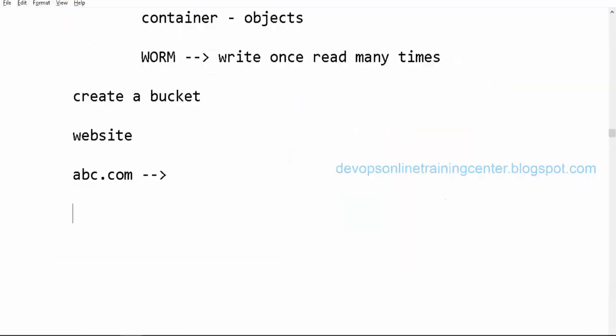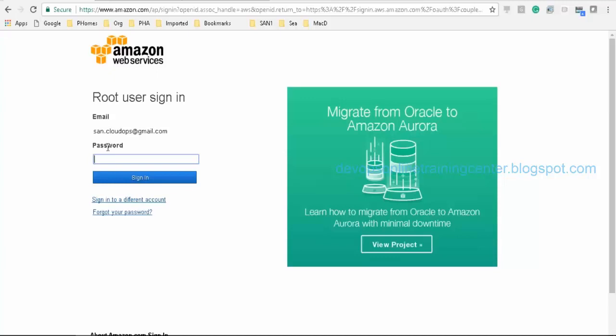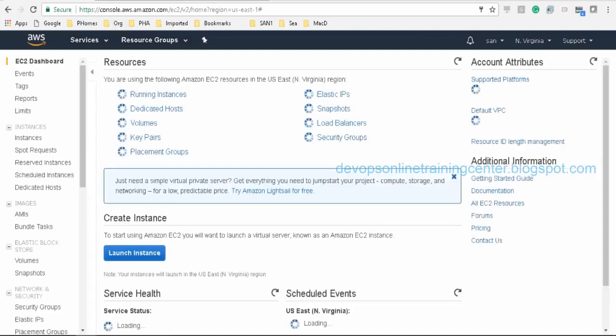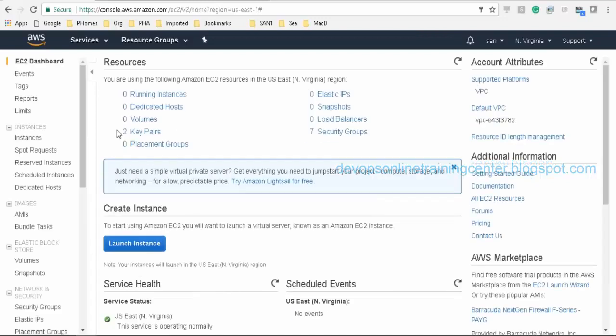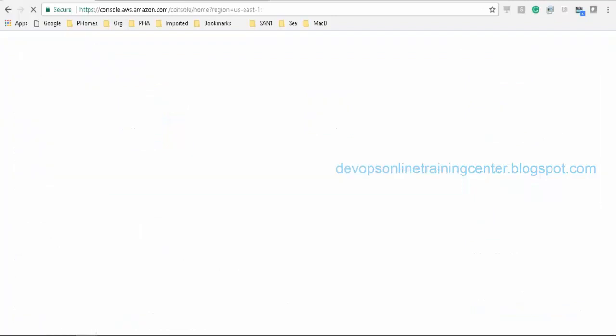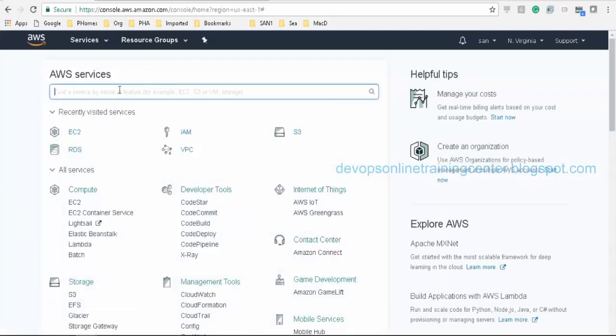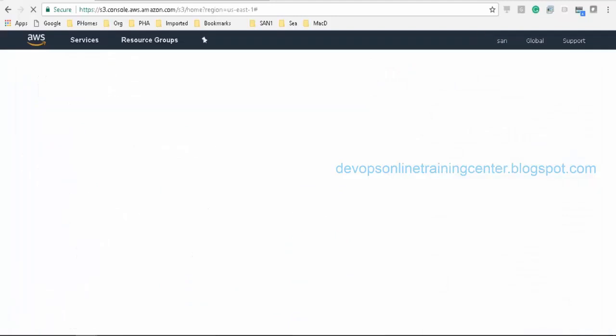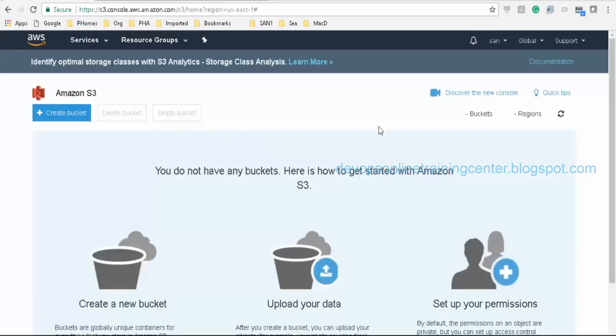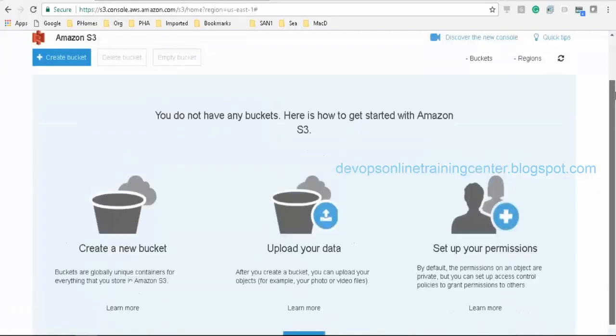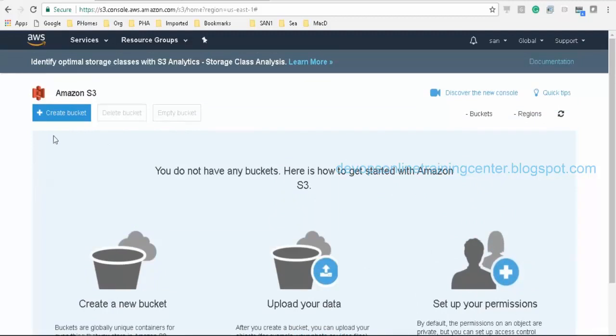But before that, let us try to create a bucket and try to put something on that. So I'll go to the EC2 Management Console, Services, and S3. So there is a way to create a bucket.